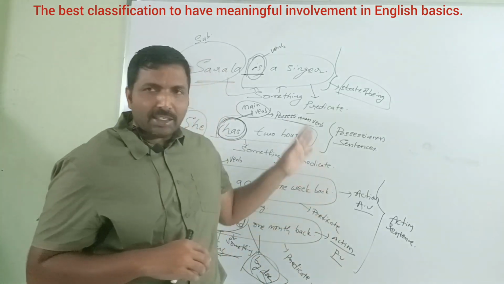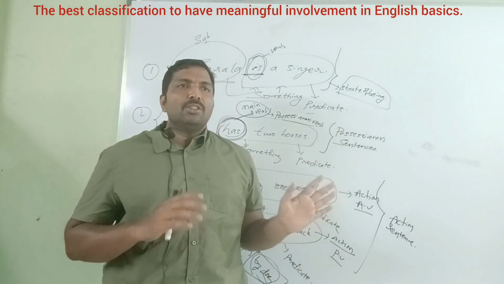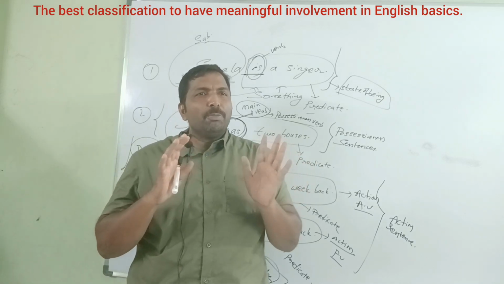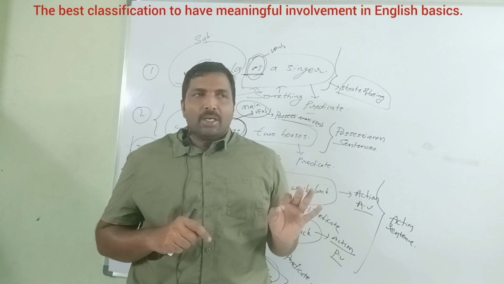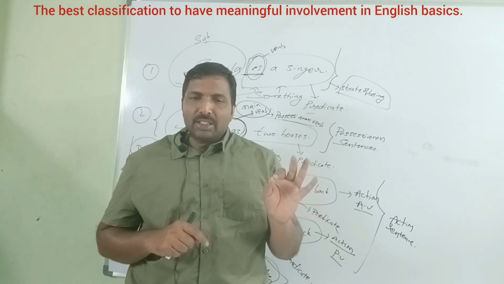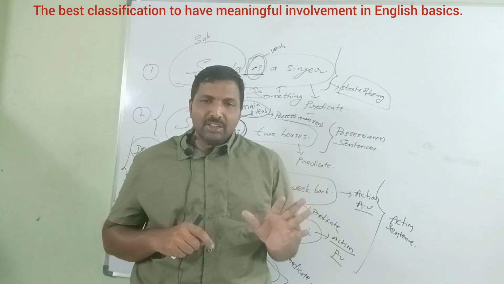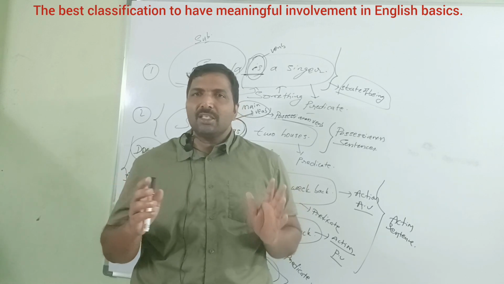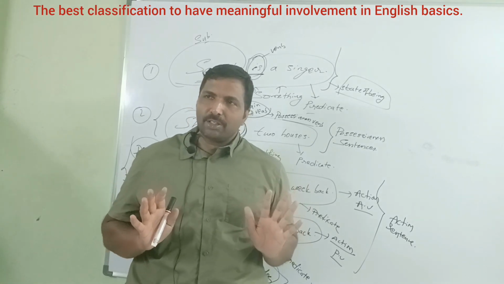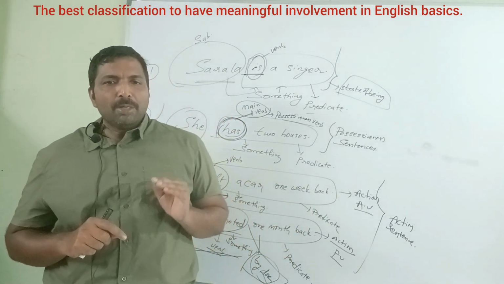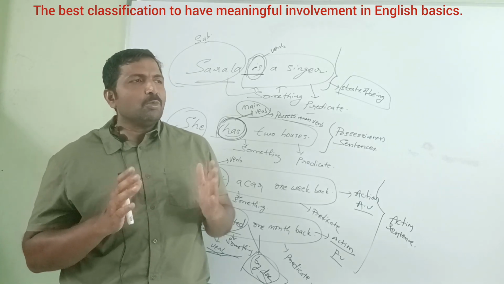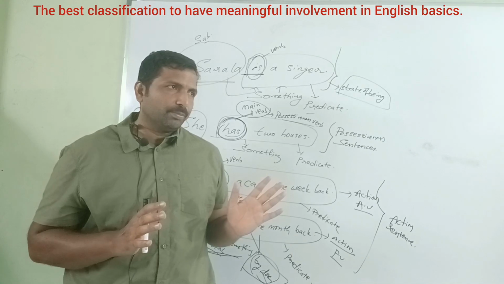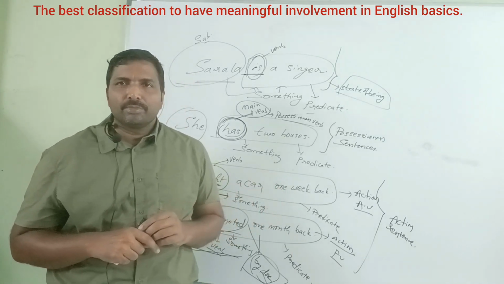There are only three kinds of sentences considering the verb in the predicate: state of being sentence, possessiveness sentence, action sentence. Within the action sentence, active voice and passive voice. Remember this point. It is the first step to understand almost all the basics. Okay?